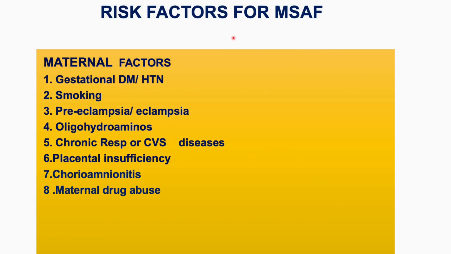Now, what are the risk factors for meconium stained amniotic fluid which may lead to meconium aspiration syndrome? The risk factors are divided into maternal factors and fetal factors. Let's see the maternal factors first. Number 1, gestational diabetes or hypertension in the mother. If the mother is a smoker, if there is eclampsia, oligohydramnios, chronic respiratory or cardiovascular diseases in the mother, placental insufficiency, chorioamnionitis, and number 8, maternal drug abuse are the risk factors.